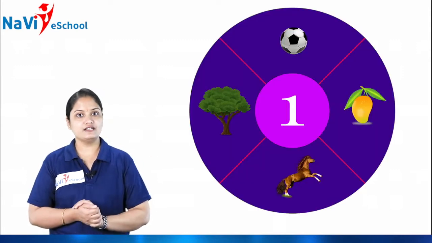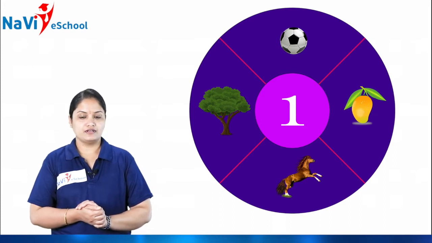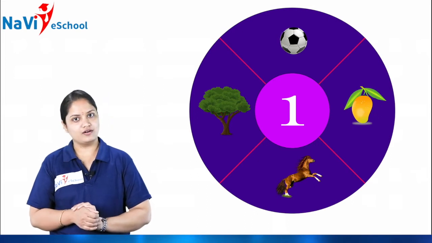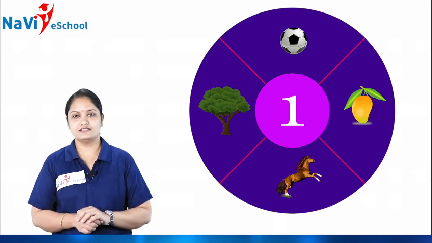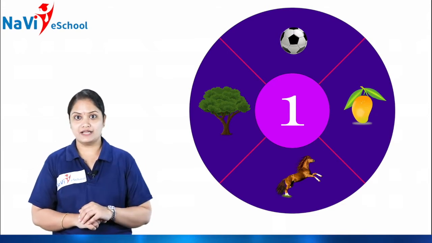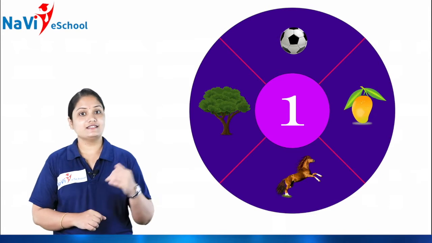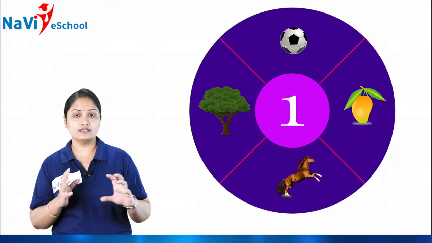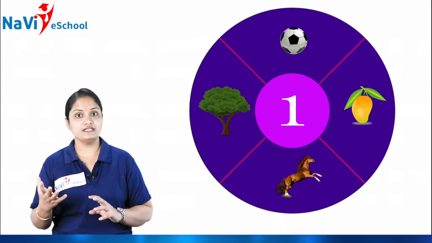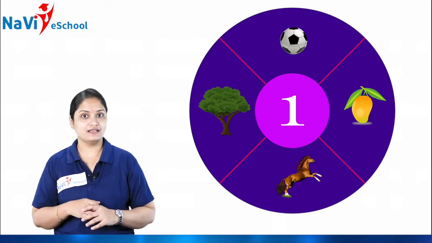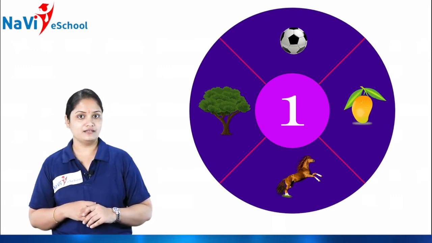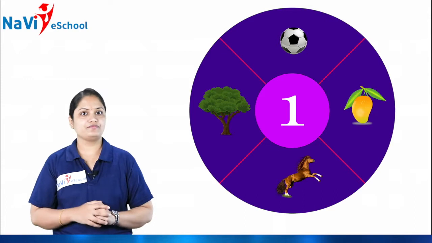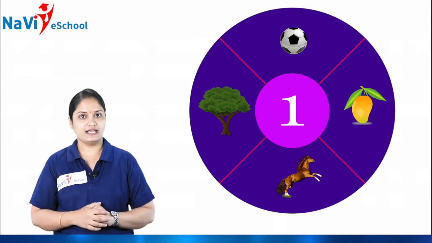Look at the screen, children. Here we have a picture of an animal. Which animal is it? Yes, it is a horse. And next, what is there? A tree is there, and a mango fruit, your favorite one, isn't it? Next you have a ball. Children, do you know how many balls, mangoes, horses and trees are there in that picture? Can you tell me? Yes, there is only one ball, one mango, one horse and one tree, isn't it?